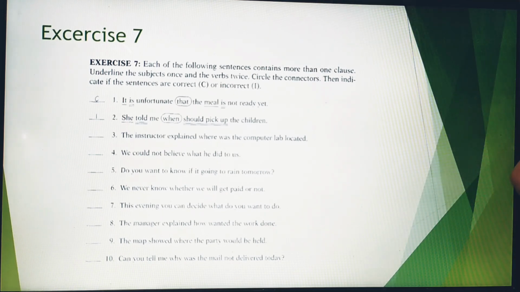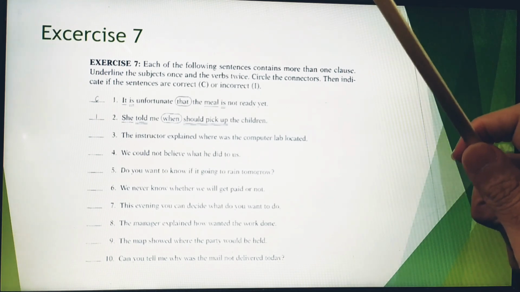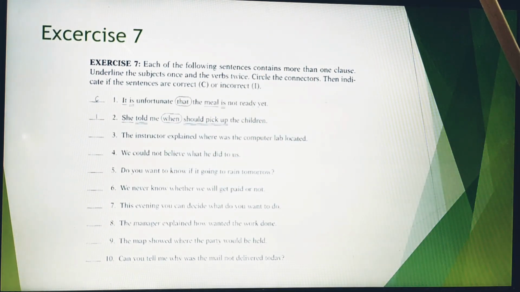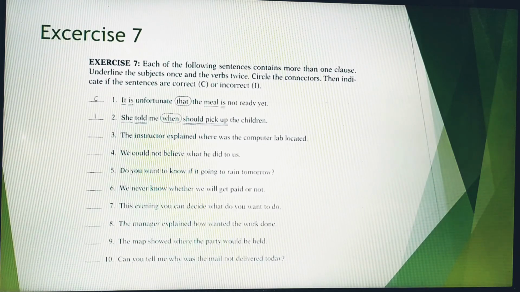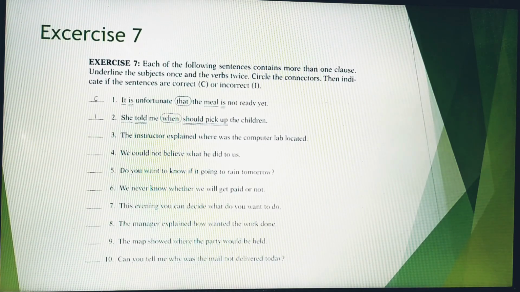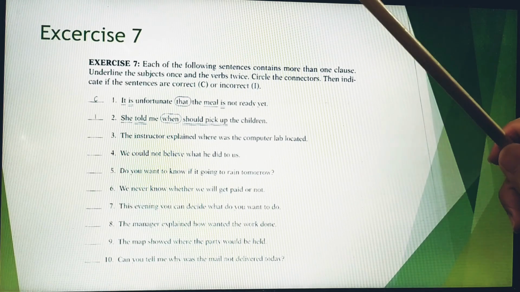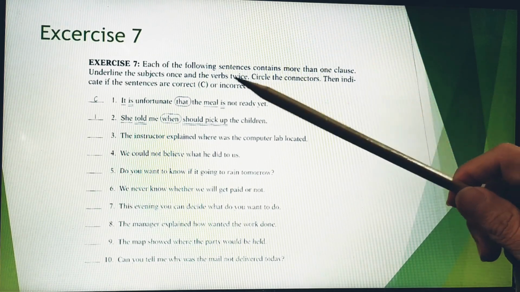Okay, next go to number 4. For number 4 itself, we have this: we could not believe what he did to us. So the question is, is it correct or incorrect? Would you like to figure it out? Take a look at the subject.